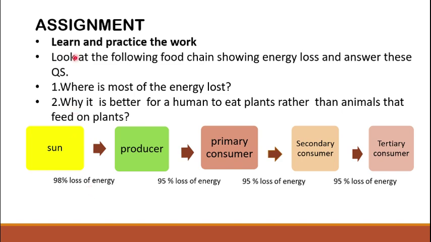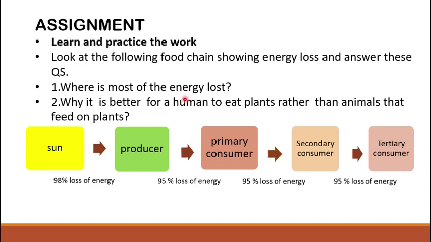At the end, you have to do the following assignment. First point, learn and practice the topic well. And then you have to do the questions related to this food chain. This food chain is showing the energy loss in each stage with the values as shown.